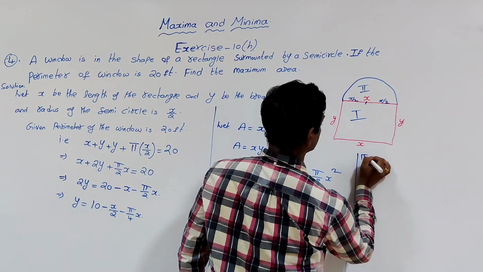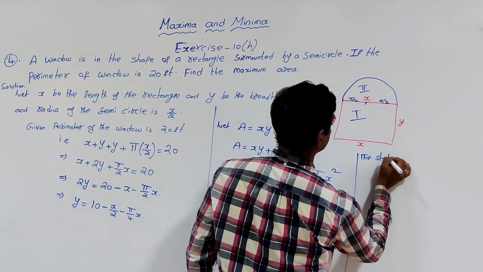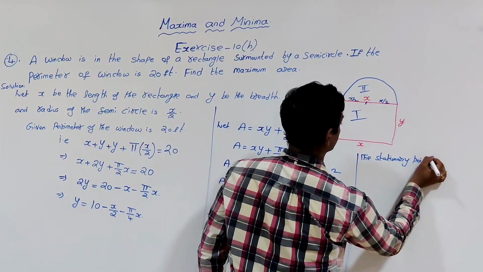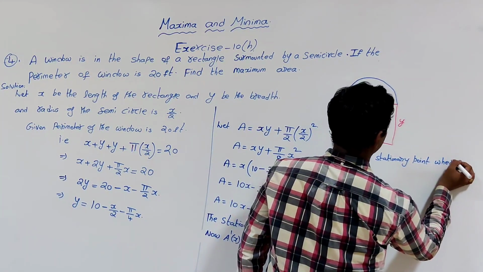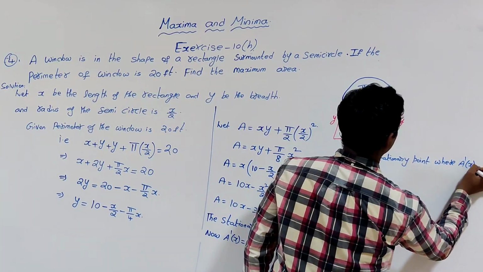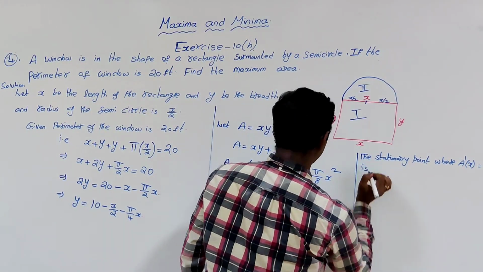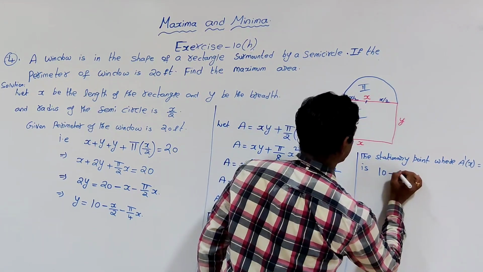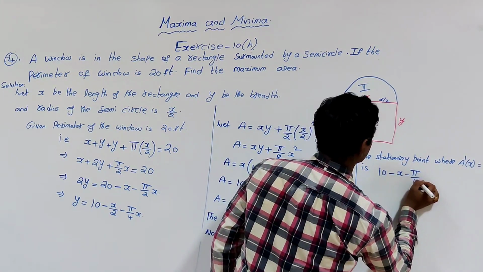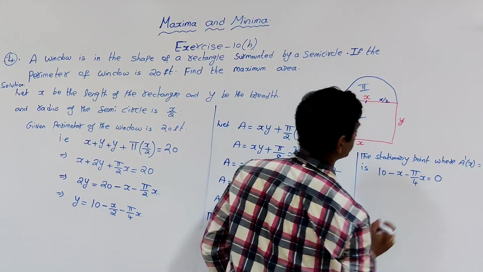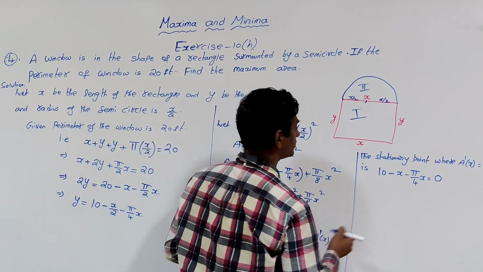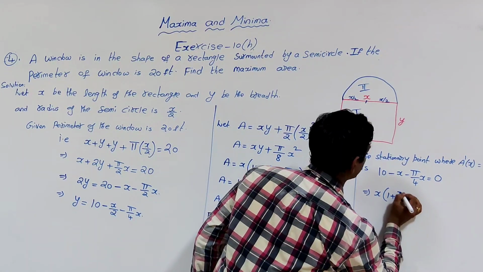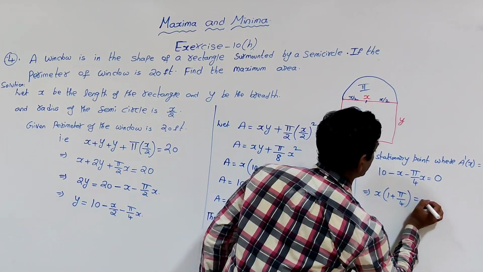So the stationary point where A dash of x is 0 is 10 minus x minus pi by 4 times x is equal to 0, or x times 1 plus pi by 4 is equal to 10.